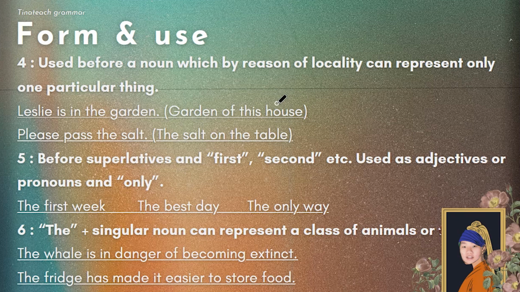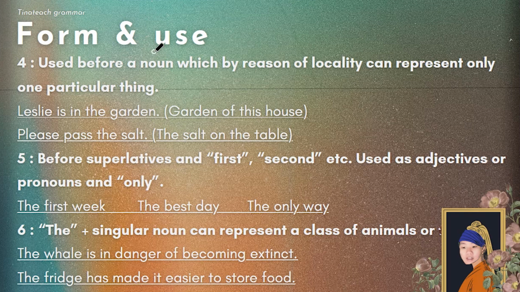Just the garden that's nearby, in the place that you're currently standing and speaking to the person. Please pass the salt. What salt? The salt on the table, the salt nearby. If you're sitting and eating dinner with someone and you say, please pass the salt, it may mean the salt that's in the middle of the table. It can't be any other salt. And so that's what I mean when the can be used before a noun by locality.